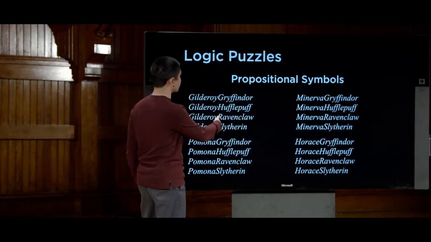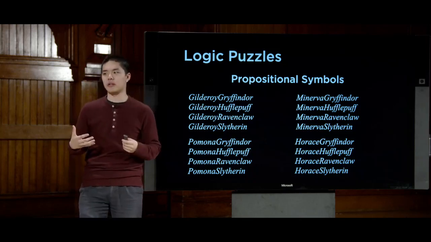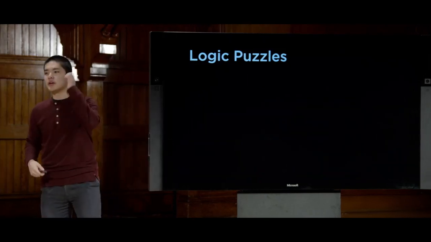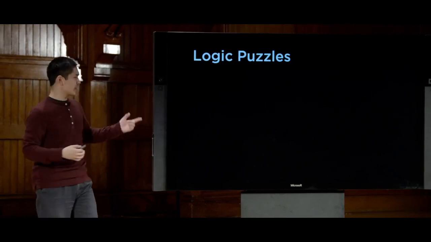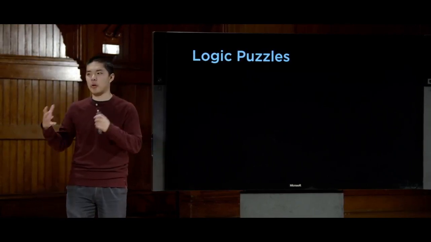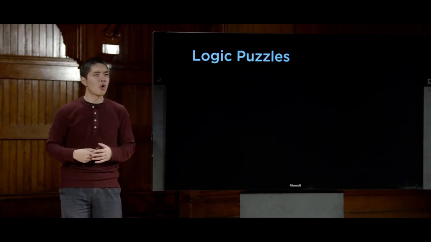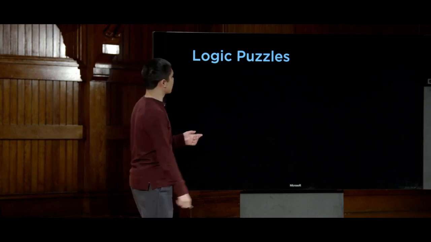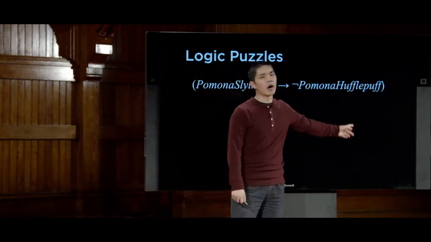Using this type of knowledge, we can then begin to think about what types of logical sentences we can say about the puzzle. Before we even think about the information we were given, we can think about the premise of the problem, that every person is assigned to a different house. So what does that tell us? Well, it tells us sentences like this. It tells us like, Pomona Slytherin implies not Pomona Hufflepuff.